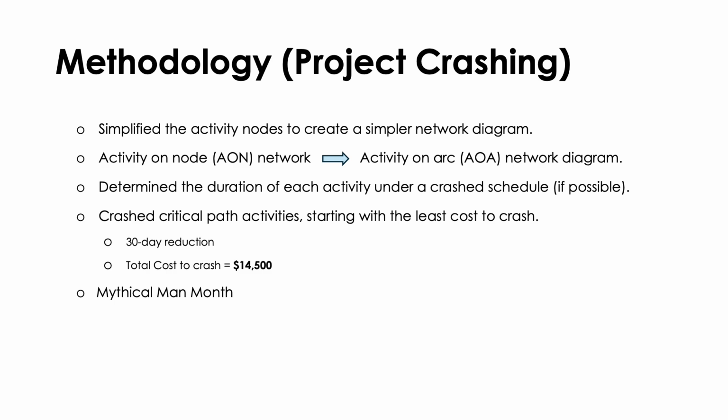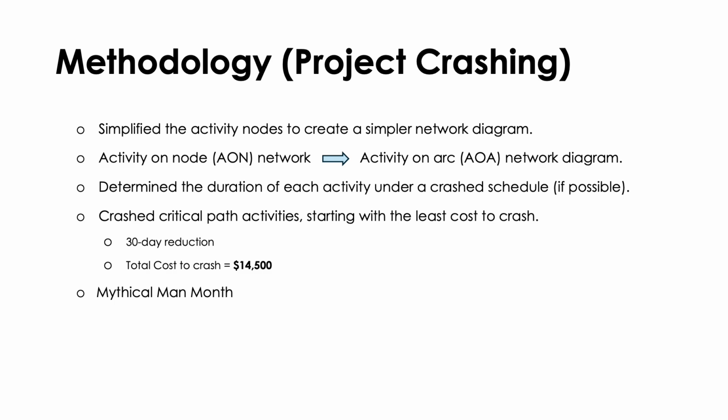Those values are summarized later in the presentation. So this approach gave a 30-day reduction in the project duration and came out to a total crashing cost of $14,500.